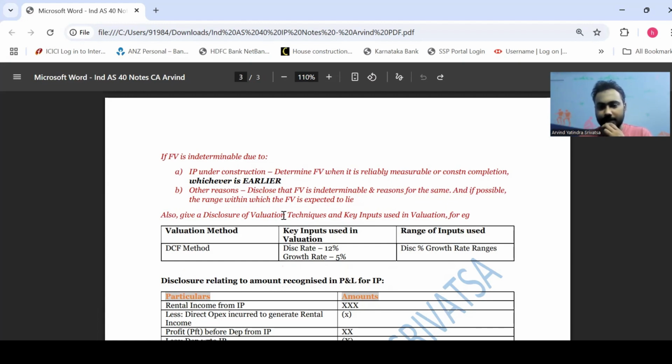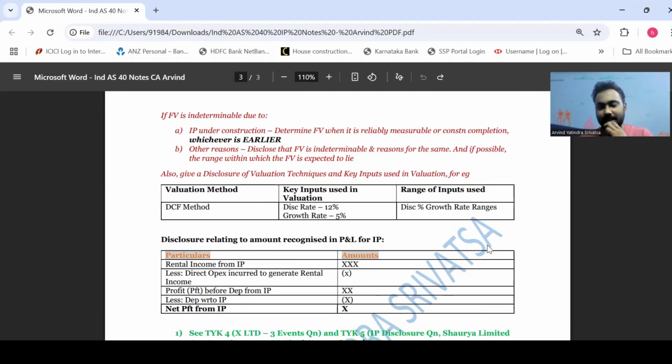So you have to also give a disclosure of the valuation techniques and key inputs used in the valuation. For example, if you're using the discounted cash flow method, you have to say discounted cash flow method is the valuation method. Key inputs, you have to say discount rate is so and so percentage, growth rate is so and so percentage, your range of inputs used. So your discount rate is expected to be between the range of 10 to 11%, but we as an entity have taken 10.5%, and you have to say the ranges, and you have to say what value you as a management have actually elected to apply in arriving at the fair value.